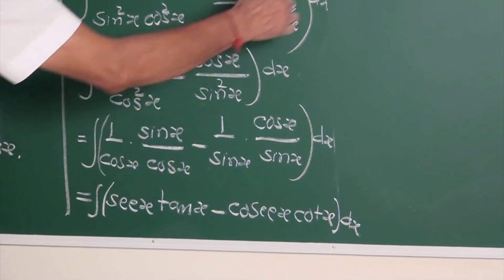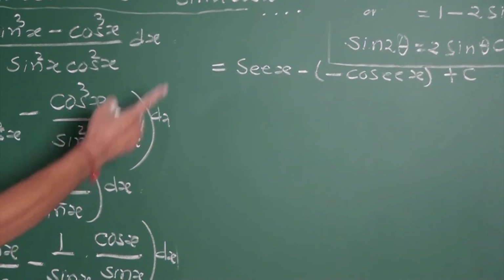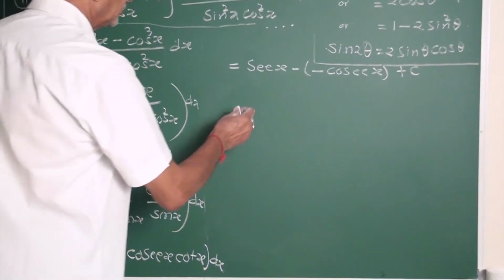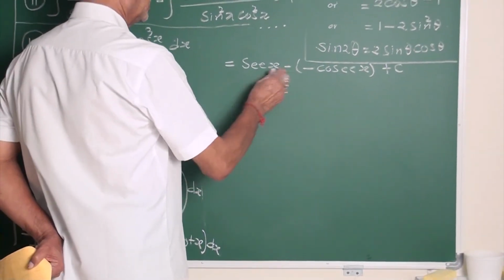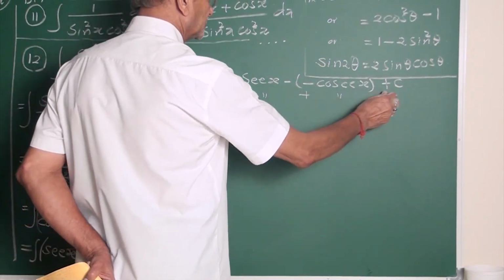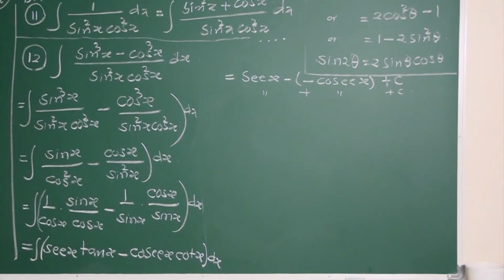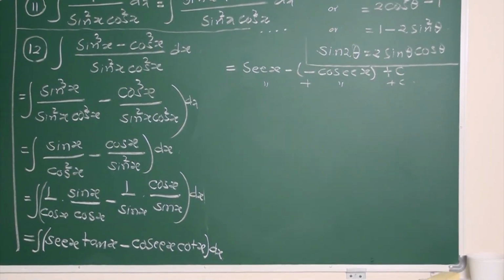What is sec into tan? Sec x. Minus cosec x into cot x is minus cosec x. Then what is the answer for this? It is sec x, minus of minus is plus, cosec x plus c. Yes, my friend, this is the 12th example.